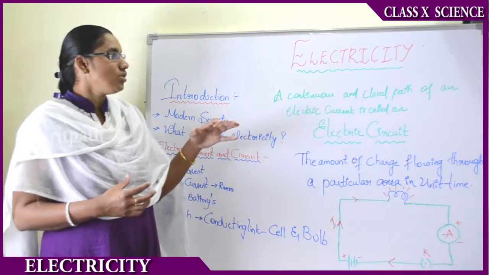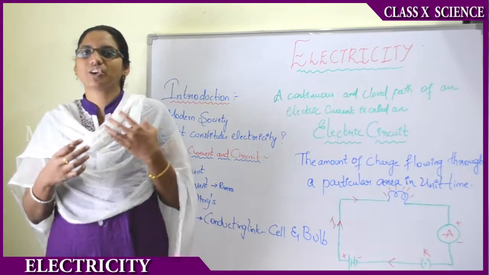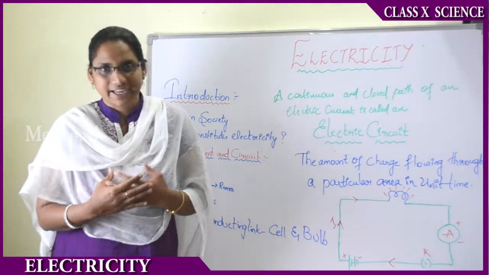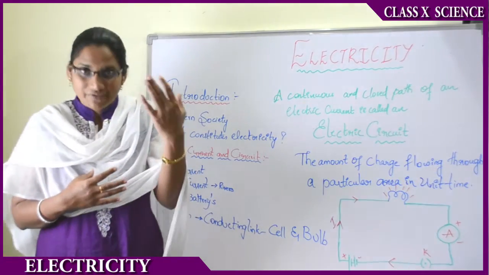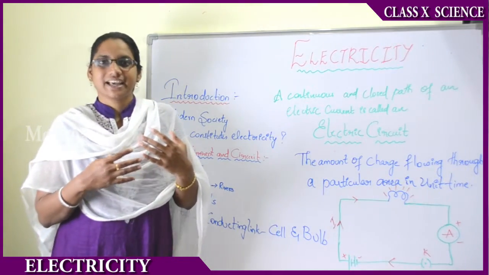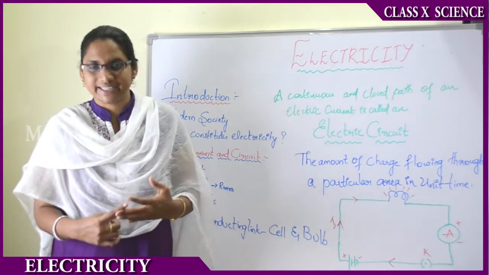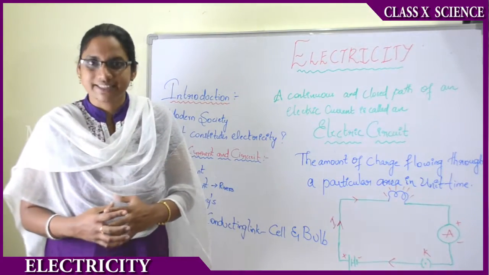Okay, now I hope in your lower classes you have learnt about types of conductors. That is, you have studied different metals and non-metals. Now we have classified them into three types: conductors, semiconductors and insulators.